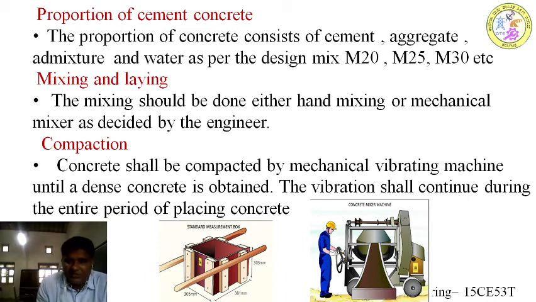A 16 mm needle vibrator will be used to avoid the voids in the concrete and to make the concrete denser, because for beam depths of 200 mm, 300 mm, 400 mm, 600 mm, when you are going to pour the concrete into the beam, you have to place the needle up to the bottom, and you should not do more vibration. It will create segregation or bleeding in concrete.